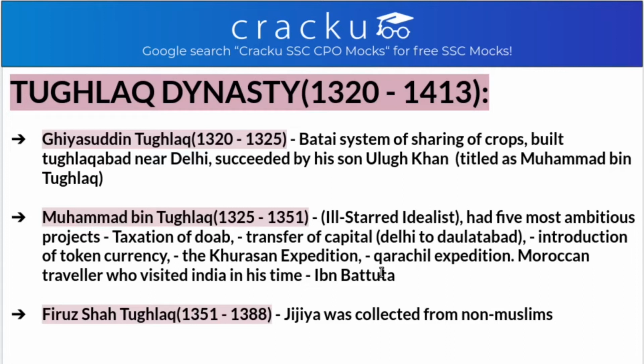The ruling time of Muhammad bin Tughlaq is from 1325 to 1351. He is sometimes regarded as an ill-starred idealist because of his 5 most ambitious projects, and all the projects ended up in failure. And what are the projects? They are taxation of Doab, transfer of capital from Delhi to Daulatabad. He even changed the name of Devagiri to Daulatabad. Introduction of token currency, the Khurasan expedition, Qarachil expedition. These are his 5 ambitious projects.